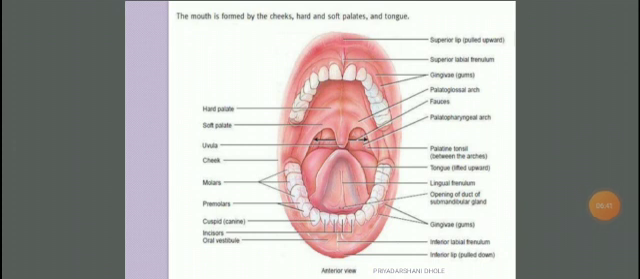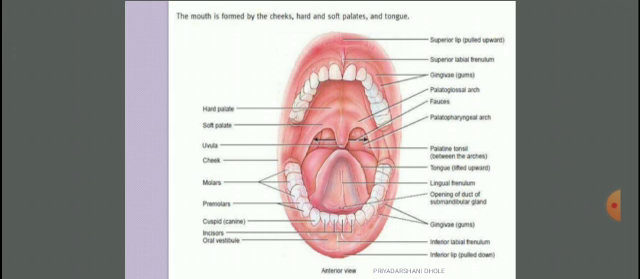This is the mouth, which is formed by the cheeks, hard and soft palate and tongue. And this buccal cavity shows the upper jaw and lower jaw. Both jaws bear different types of teeth, which is called heterodont teeth, or teeth that are different.